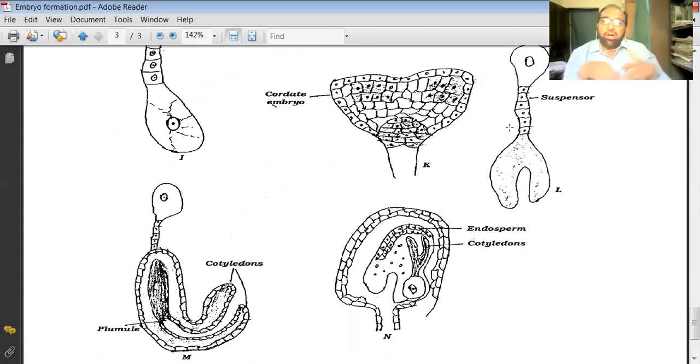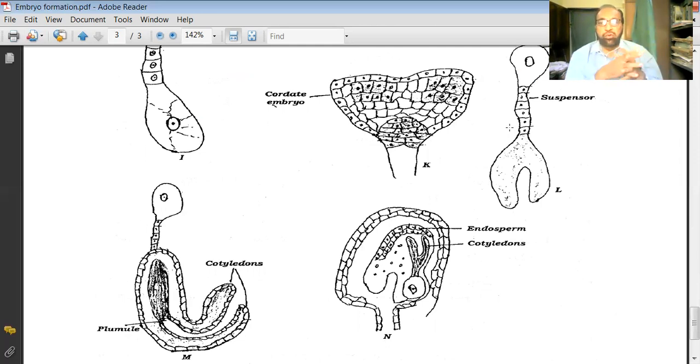If you got the idea, it's very simple. Division, redivision process, formation of many cells. Then a notch-like structure is there. That notch enlarges and forms two cotyledons, and that's why it is present in dicotyledon. In monocotyledon, that notch-like structure continues but forms only one layer, and that's why it is present in monocotyledon. So this process is called the formation of embryo, or post-fertilization changes for the formation of embryo. And simply, this is embryogenesis. Simply, it is the formation of embryo.